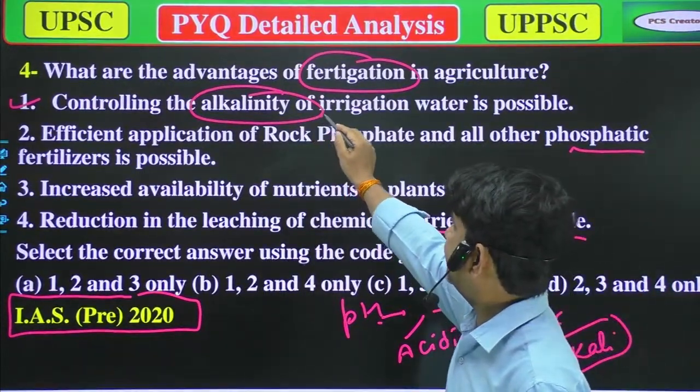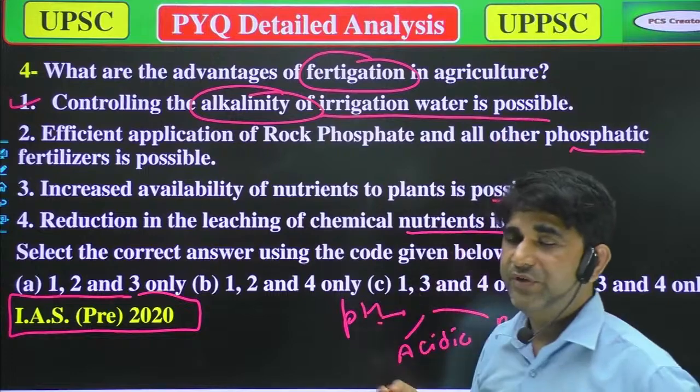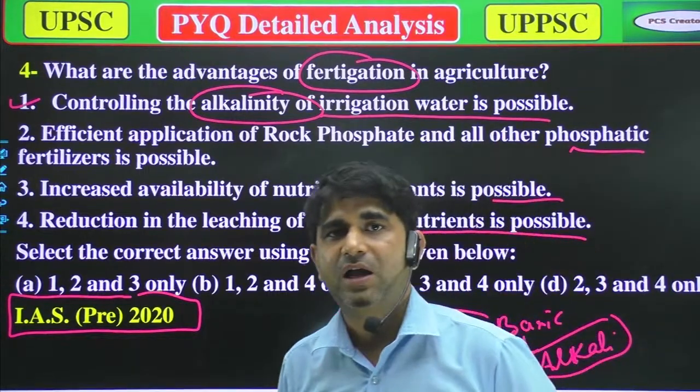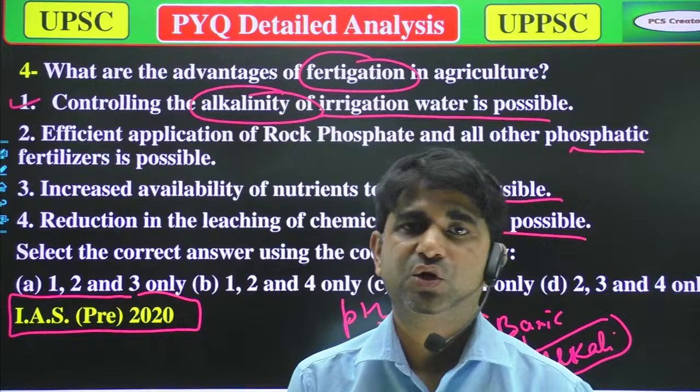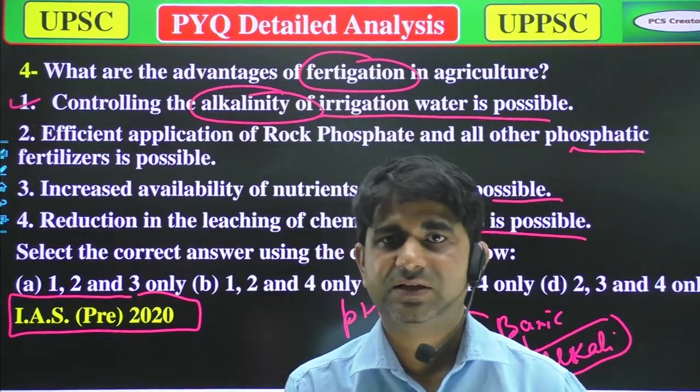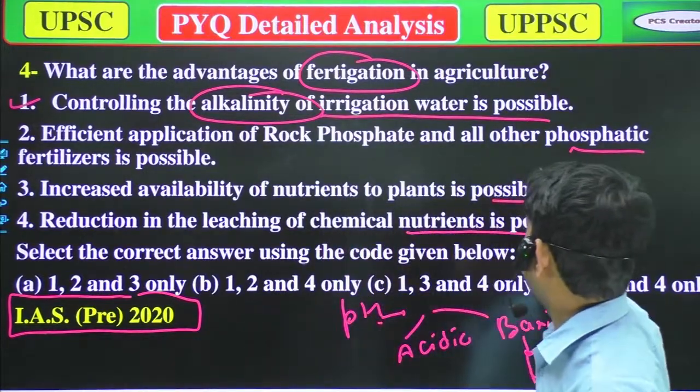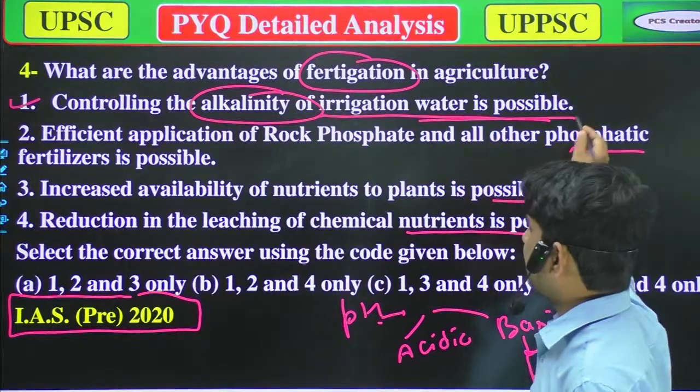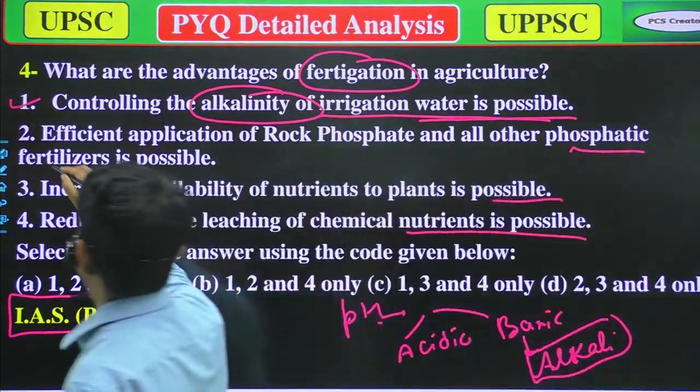Controlling of alkalinity of the irrigation water is possible. Yes, we can control the alkalinity by this method. That's true, by this irrigation method. So option 1 is correct. Second is there,